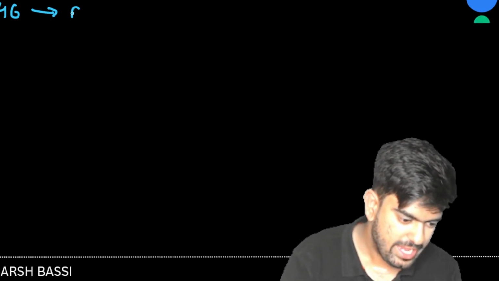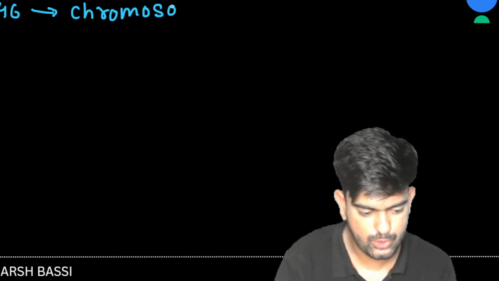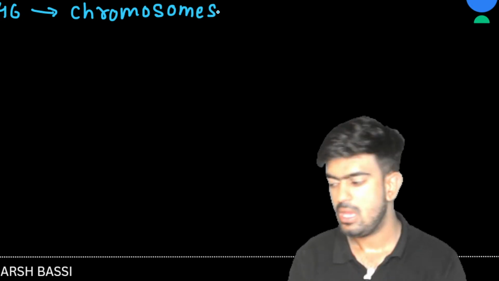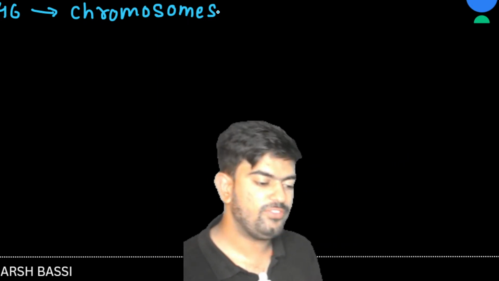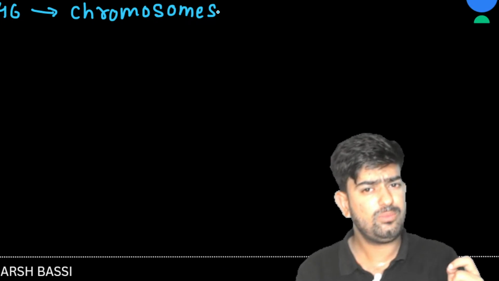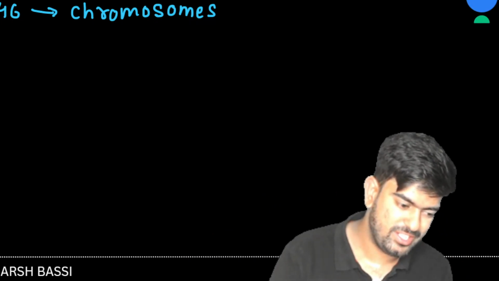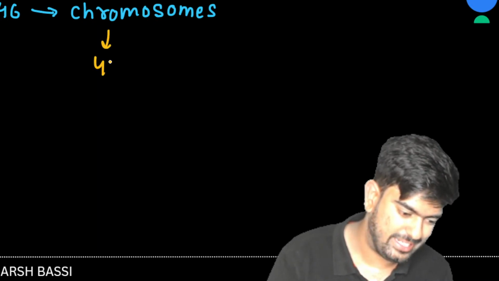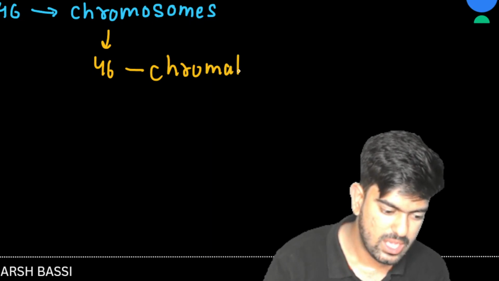I'm going to ask you one question. Suppose I have 46 chromosomes. Everyone in the comment section, I need the answer. Then what will be the number of chromatids inside me? Fast. 46 chromosomes, how many chromatids do we have? Sir, the answer to this question is 46 chromatids. Yes, the answer is 46 chromatids.